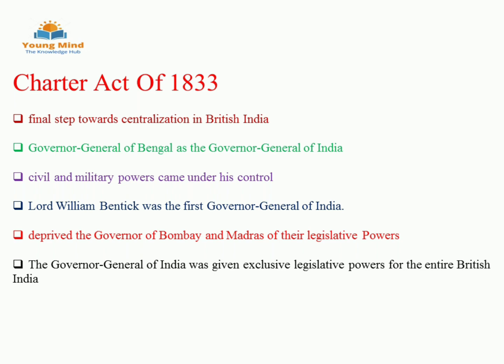And it deprived legislative power, means taking back some specific benefits from the governors of Bombay and Madras. Till now, they were independent to rule and regulate in their provinces. But now everything came under the Governor General of India. And all decisions and rules and regulations will be done in the name of India. The Governor General of India was given exclusive legislative power for the entire British India now. Regulations started to become acts. Like this, East India Company's commercial body came to an end and became a purely administrative body.